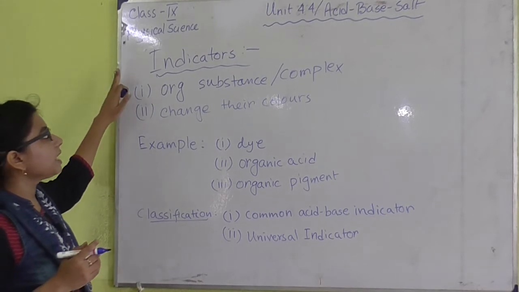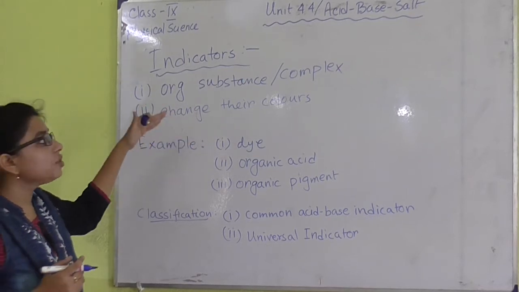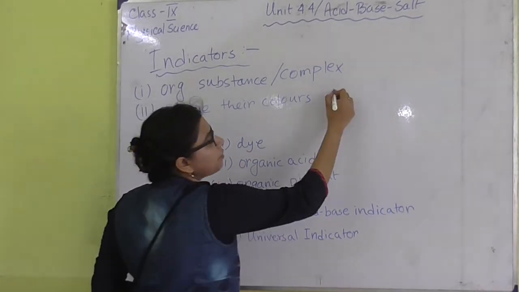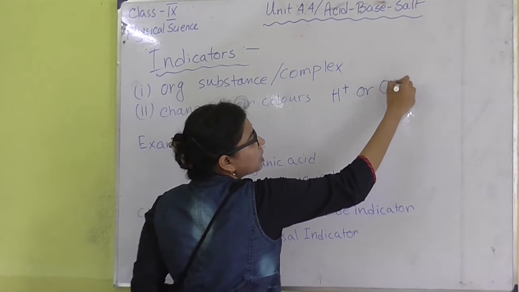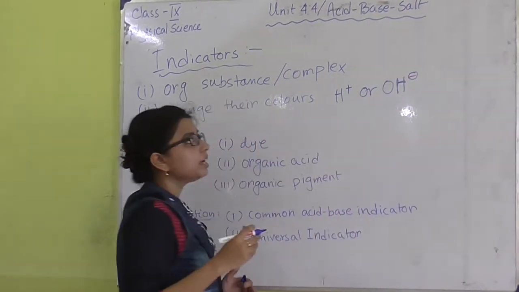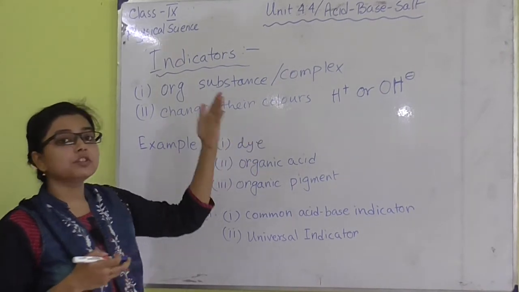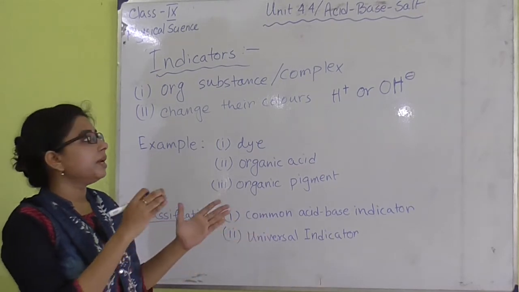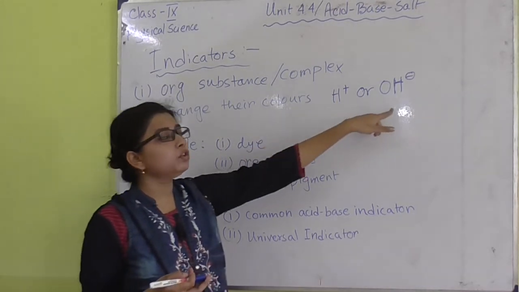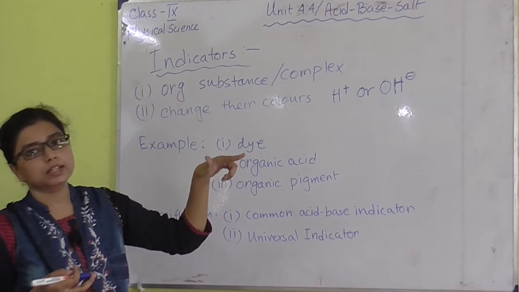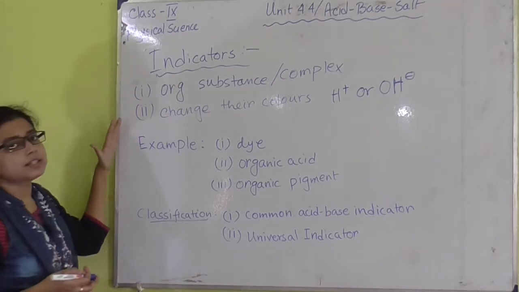So first we can say indicators are organic complexes, and secondly they can change their colors in presence of some fixed concentration of H plus or OH minus ion. In presence of some specific H plus ion concentration, it can show one kind of color, but if you change the concentration of H plus ion, or you change the medium from H plus ion to OH minus ion, then it will also change its color to show the different concentration. So these are known as indicators.